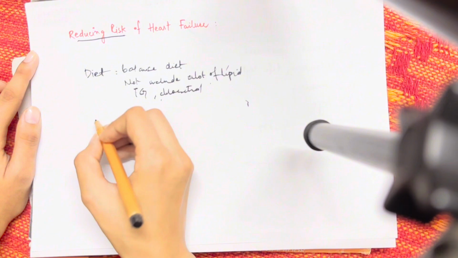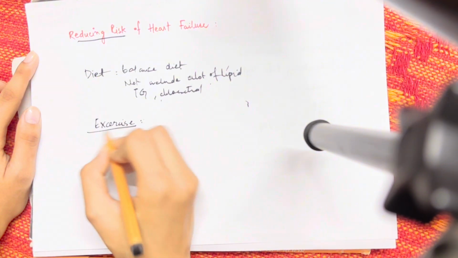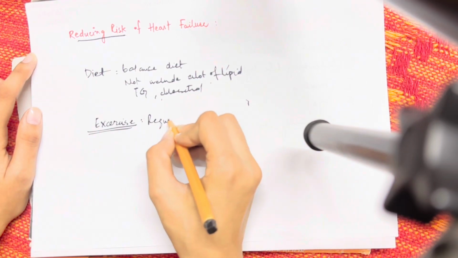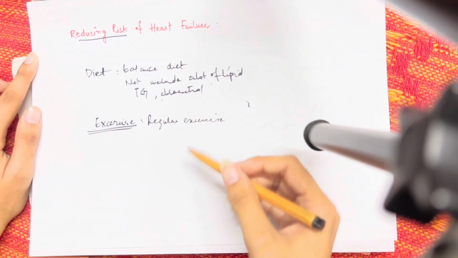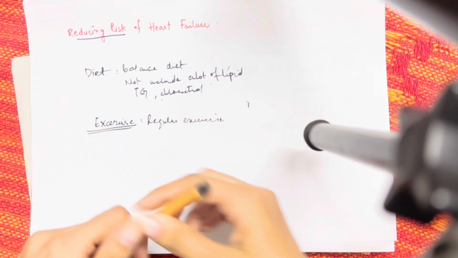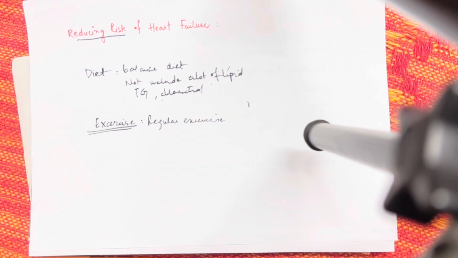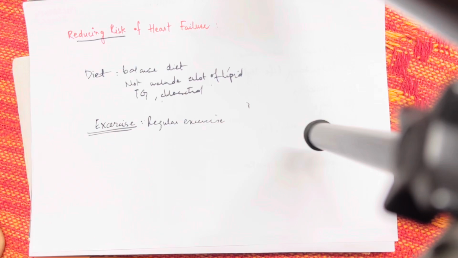Alright, the next big factor is exercise, and by exercise I mean not the exercise that we do once in a month or once in a week. That means regular exercise. Regular exercise helps your heart to pump properly and the muscles in your heart to function even more properly. That's why we say that regular exercise is very important for people who are victims of heart failure and even those who are prone to heart failure. So these are the two risk-reducing factors.